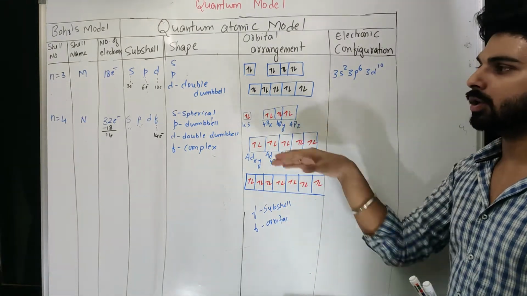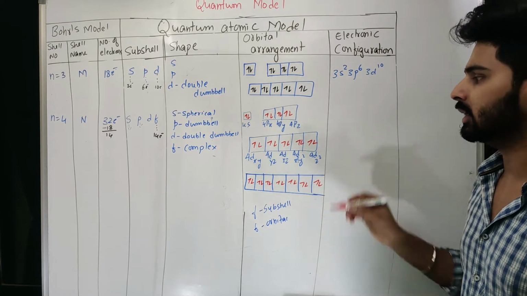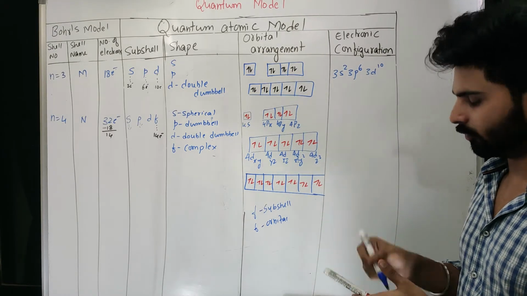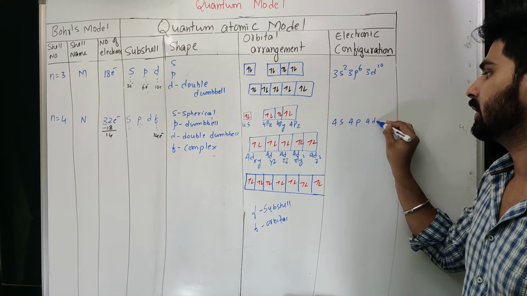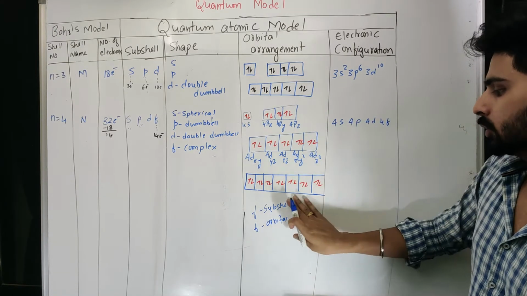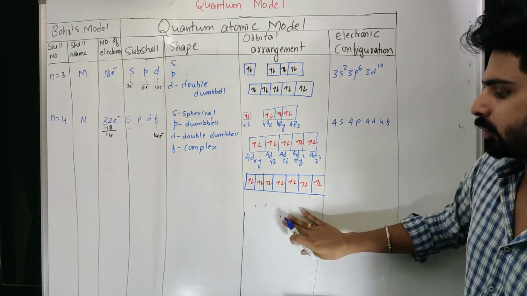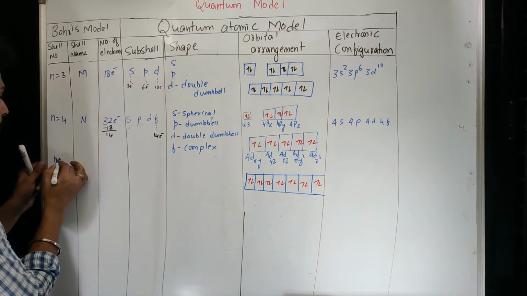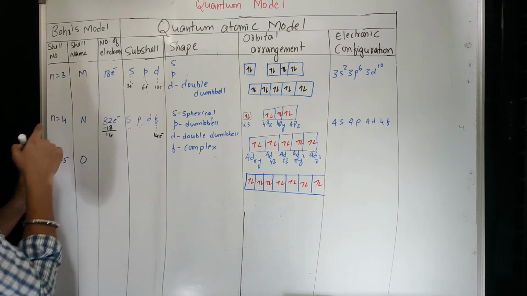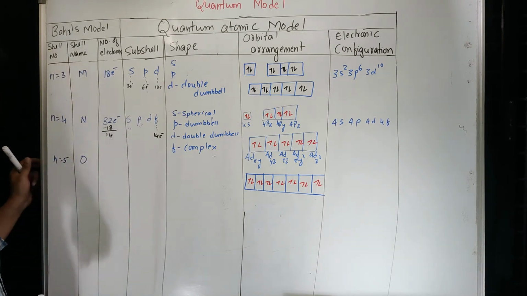Now, since all 4 subshells are present in the 4th shell, I can call them 4s, 4p, 4d and 4f. So this is what you have to remember for the 4th one. When I go to the next shell, let's say n equal to 5, this will be the KLMNO, O shell.